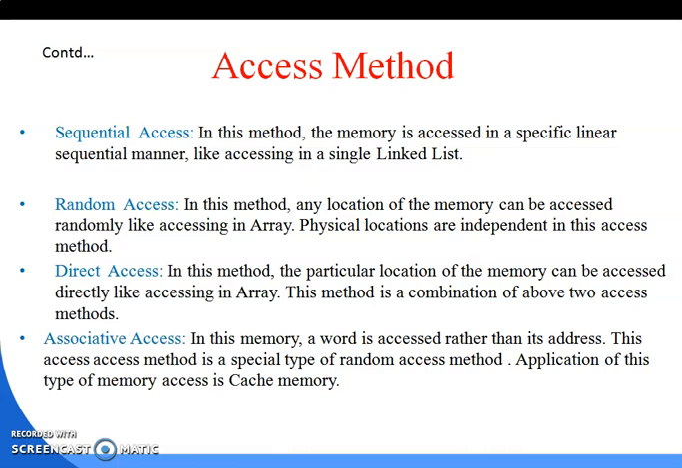Next is associative access. In this memory, what is accessed is the content rather than its address. This access method is a special type of random access method. The application of this type of memory is cache memory. So in this memory, data is accessed by its content rather than its address. An example is the cache memory, where the data is generally accessed by the processor through this associative access method.